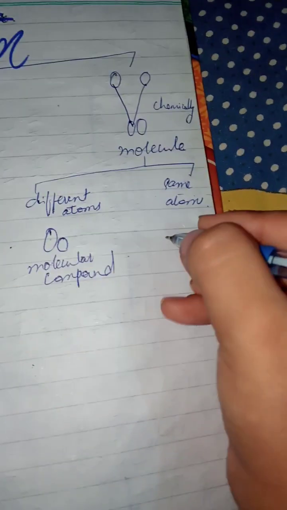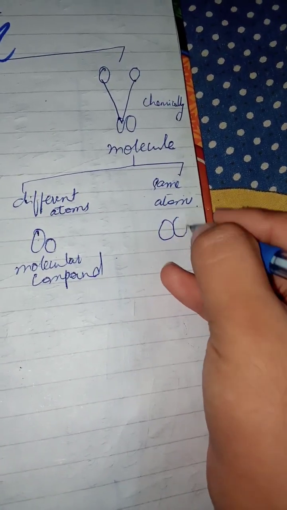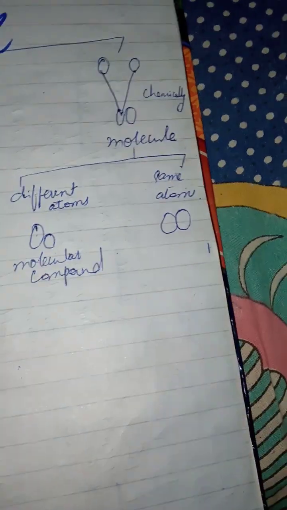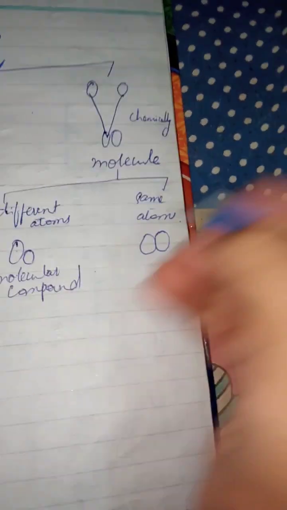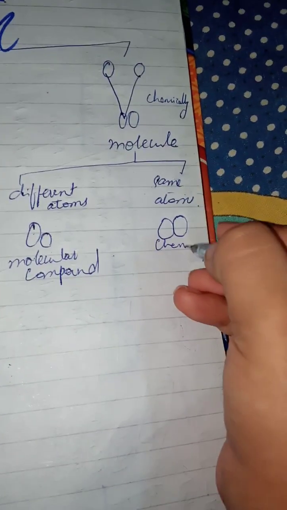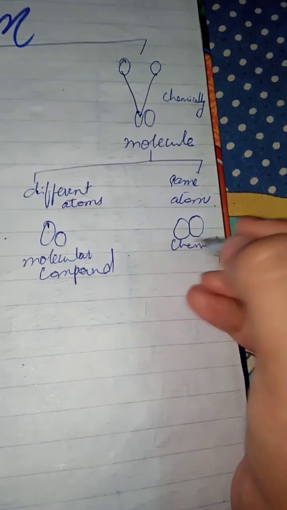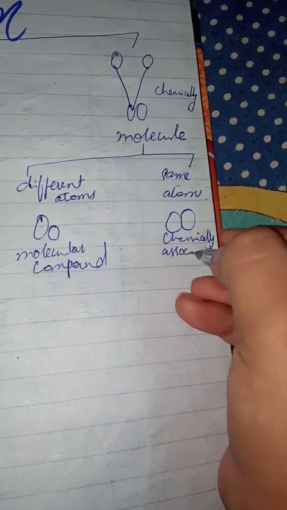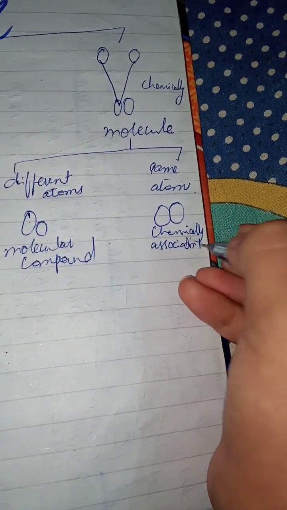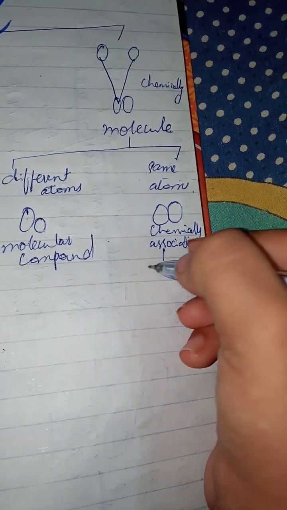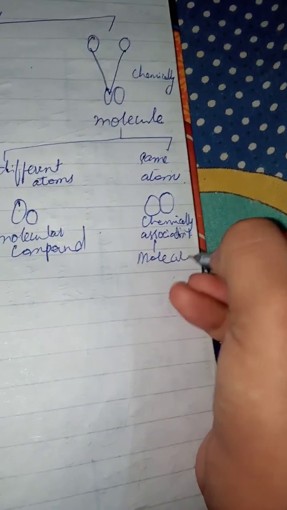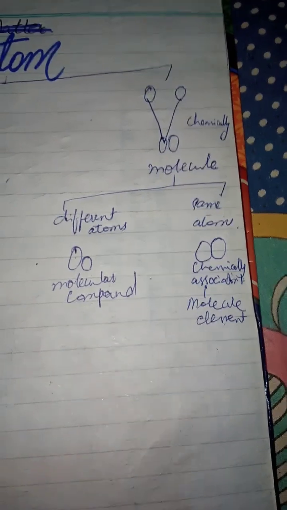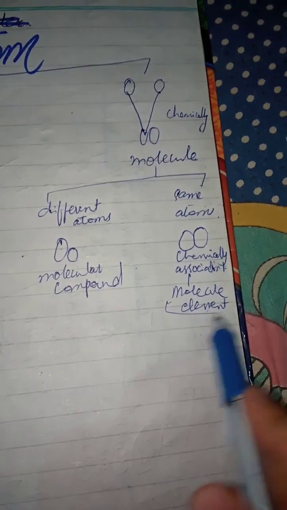Okay, and in the same atom case, for suppose I had taken both as the same atom. Now what will happen? They will be combined together chemically, through chemical association. And then this would be known as a molecular element. So now here's the question: why is this known as a molecular element?